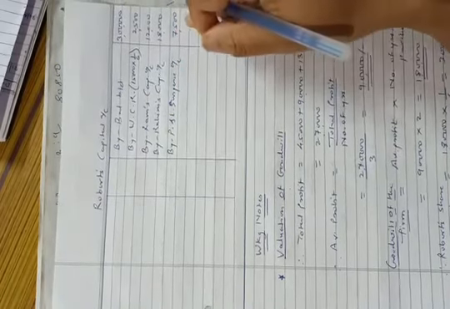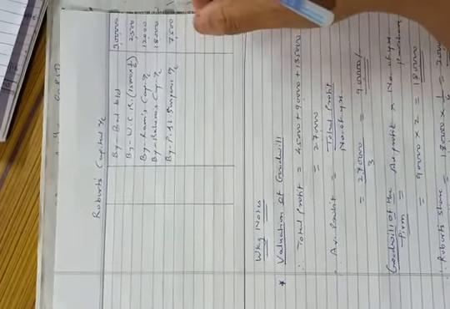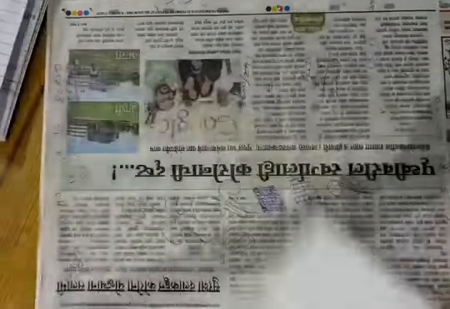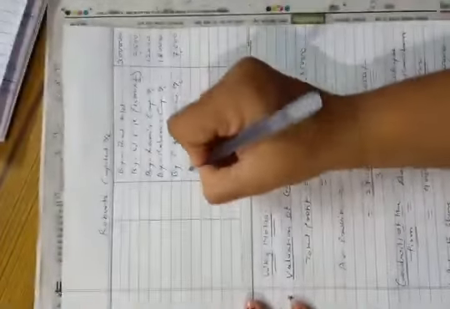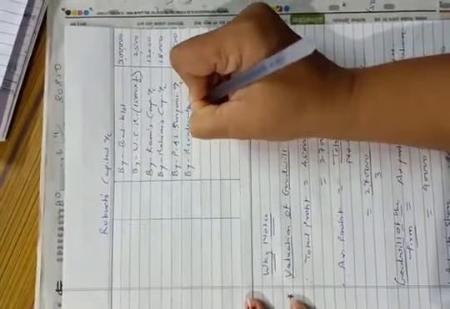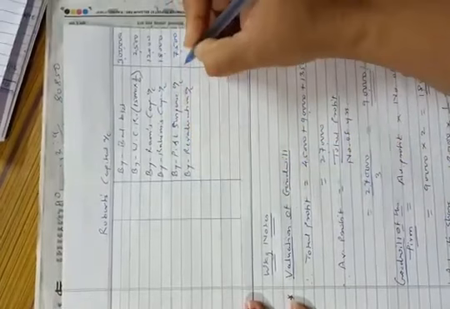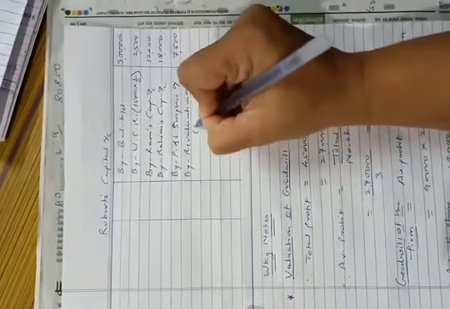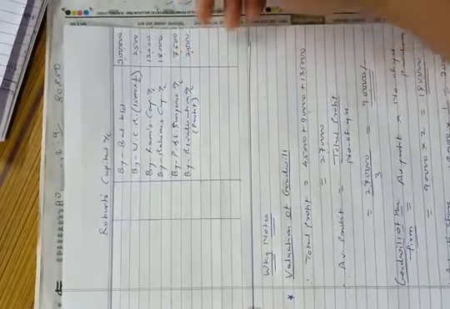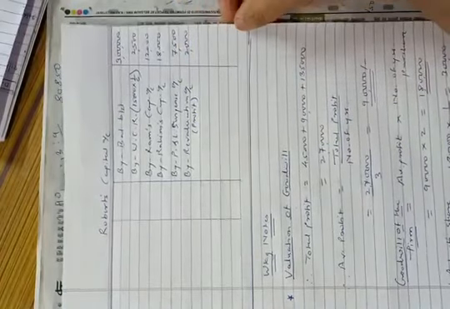Okay. Now we have made revaluation of assets and liabilities. Here the share of Robert is rupees 2,000. We will transfer it. So by revaluation account, this is profit on revaluation, amount is rupees 2,000, Robert's share of profit in revaluation.